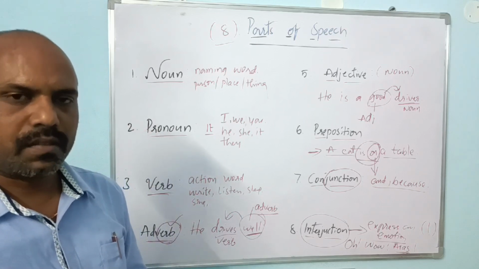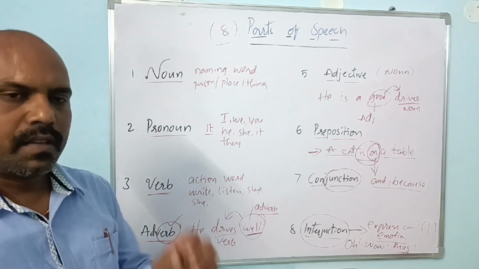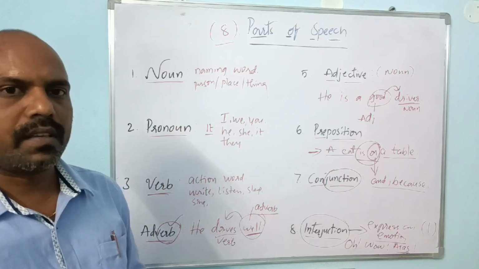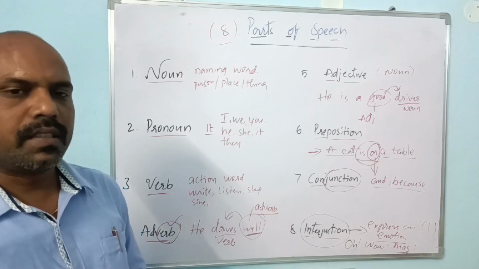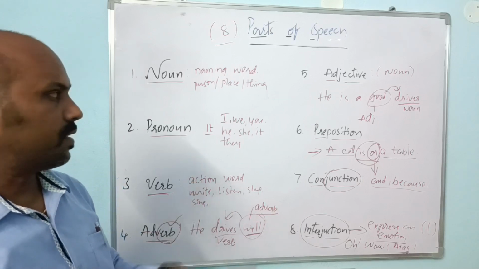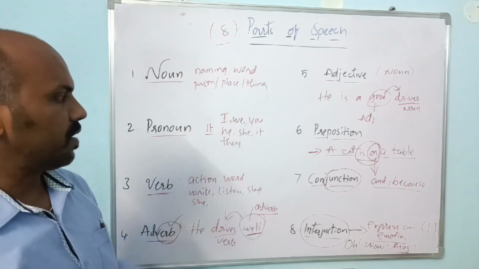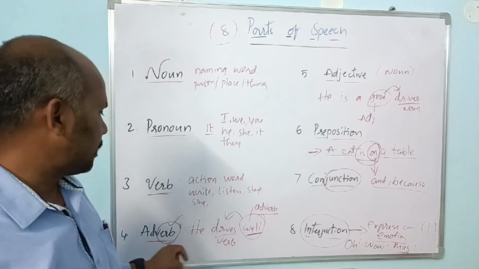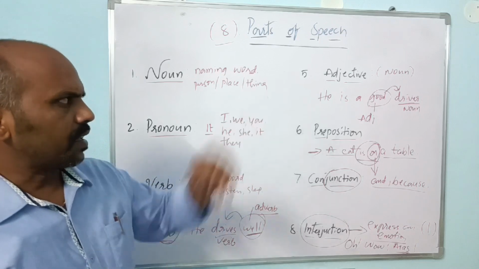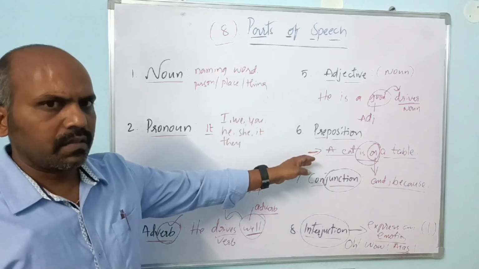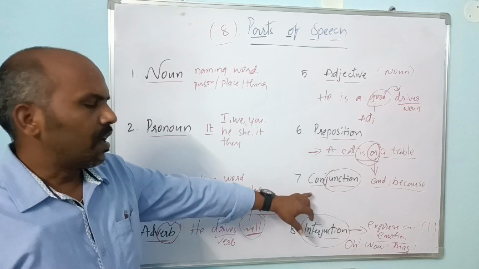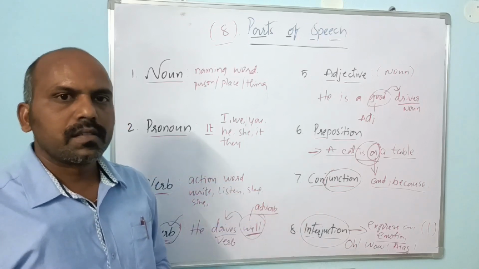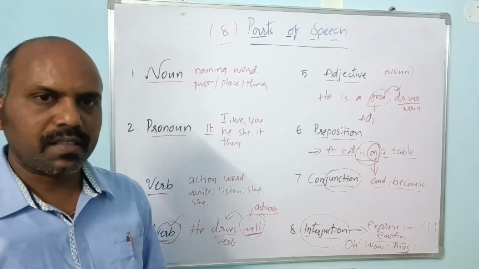Till then, just have an idea which part of speech the word comes under, and try to find whether the word is a naming word or replacing a noun, an action, a verb, talking about a noun, creating a relation between or among words, joining sentences or words, or a sudden expression, right?